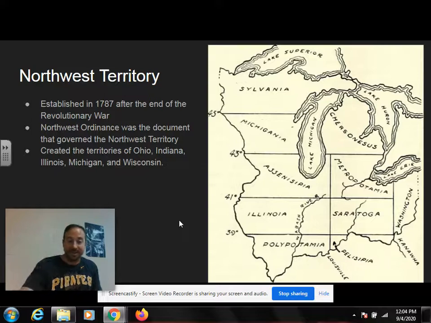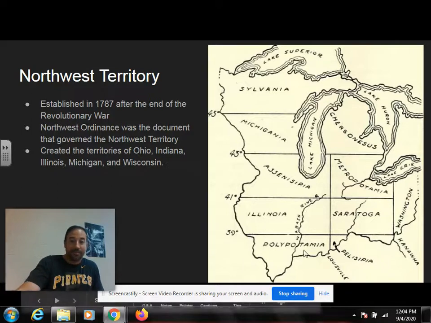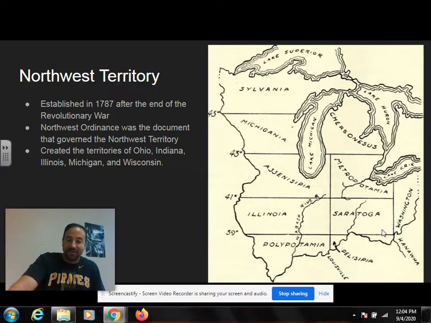Now, the picture you see here looks different. It's the same territory, but it's a different drawing. This was a plan by Thomas Jefferson. Not anything you need to know for a test, but just kind of an interesting fact I wanted to point out. So he initially had a plan. There were 10 different states it was going to be divided up into, instead of the 5.